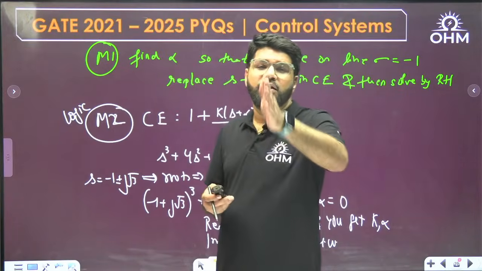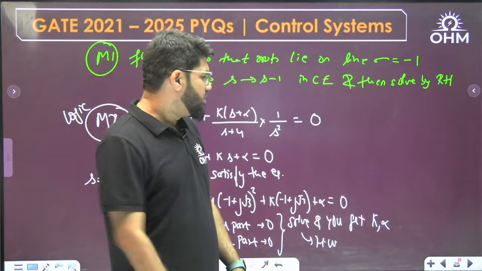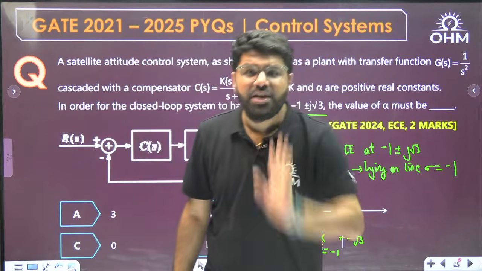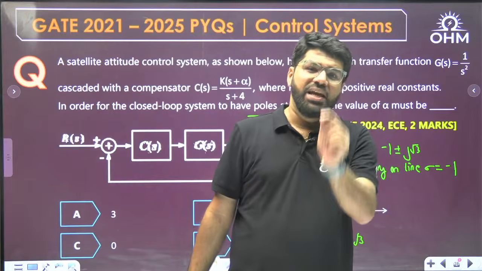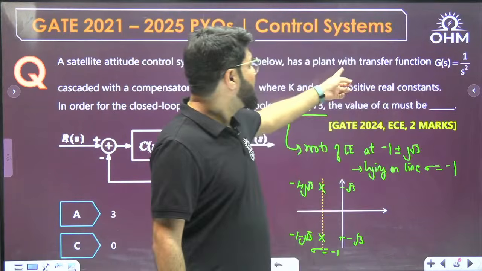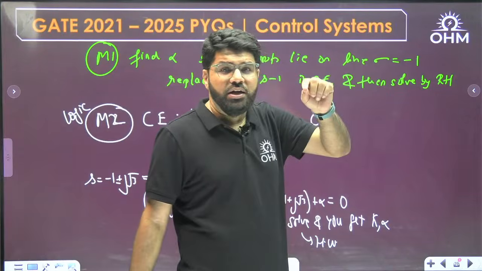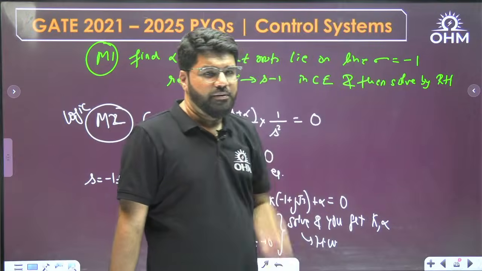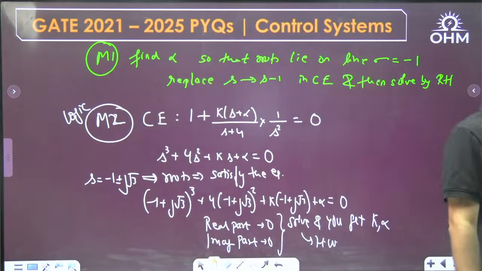Previous question I wanted the roots to the left of the line sigma equal to -1. Here I want the roots on the line sigma equal to -1, that too with the imaginary part given. Even if I simply say the roots to lie on the line sigma equal to -1, then I have to apply the first method. But here exact roots are known: sigma equal to -1 with the imaginary part known, √3.